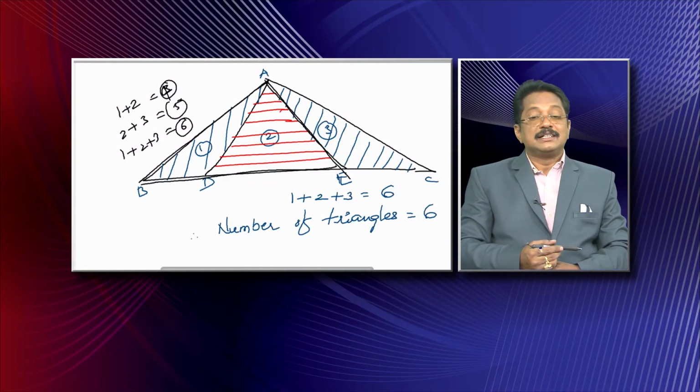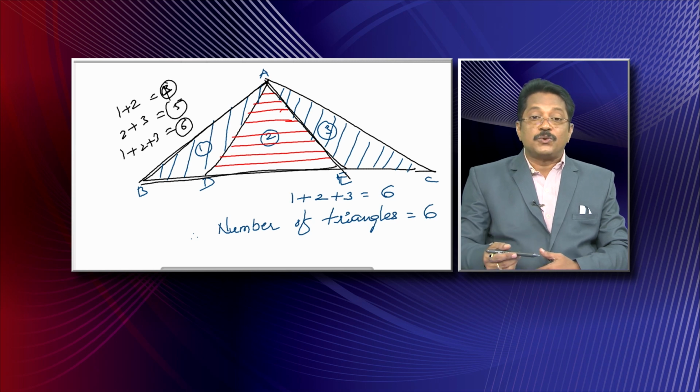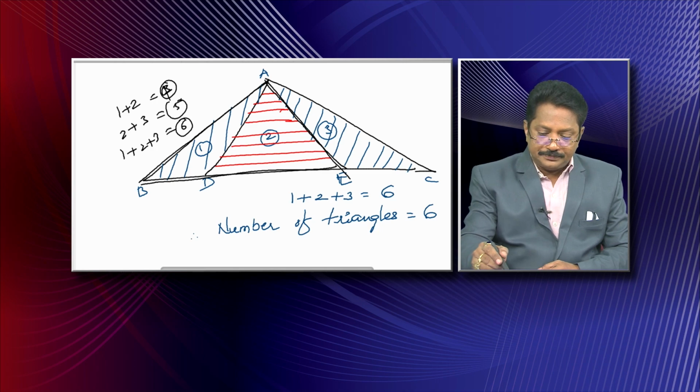Maybe you feel that when divided into 2, 1 plus 2, that is 3. When divided into 3, 1 plus 2 plus 3, that is 6. When divided into 4, that is 1 plus 2 plus 3 plus 4, which is 10. Maybe we will check whether it is correct or not.